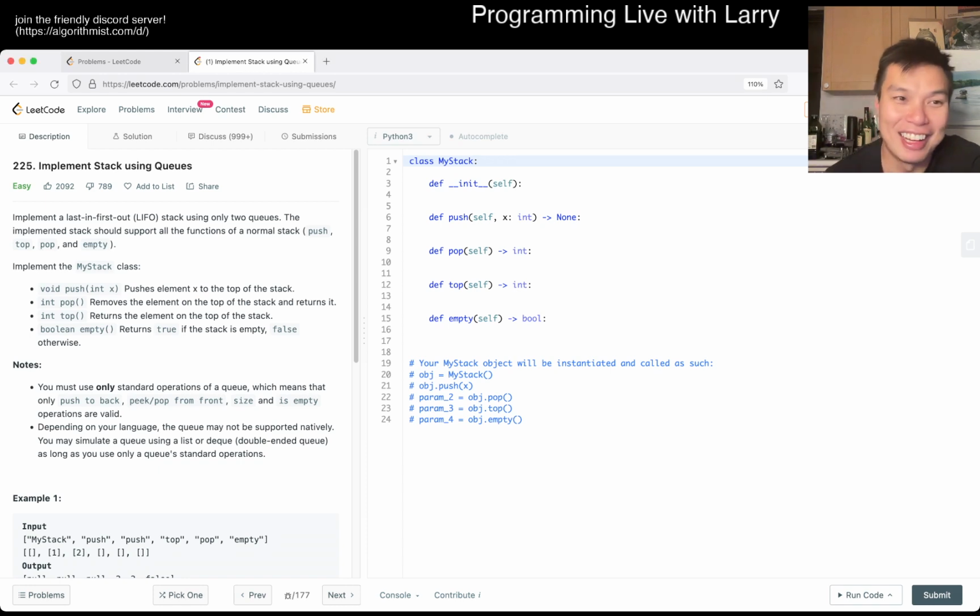Anyway, that's implement stack using queues. Let's focus on this.